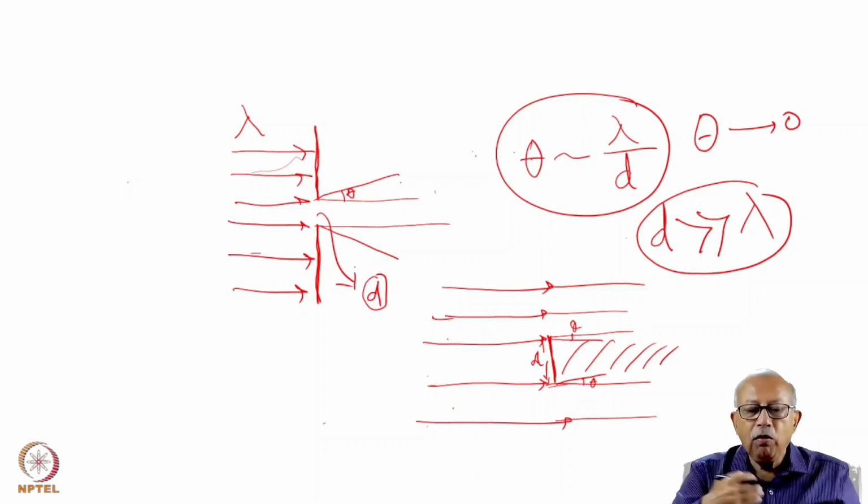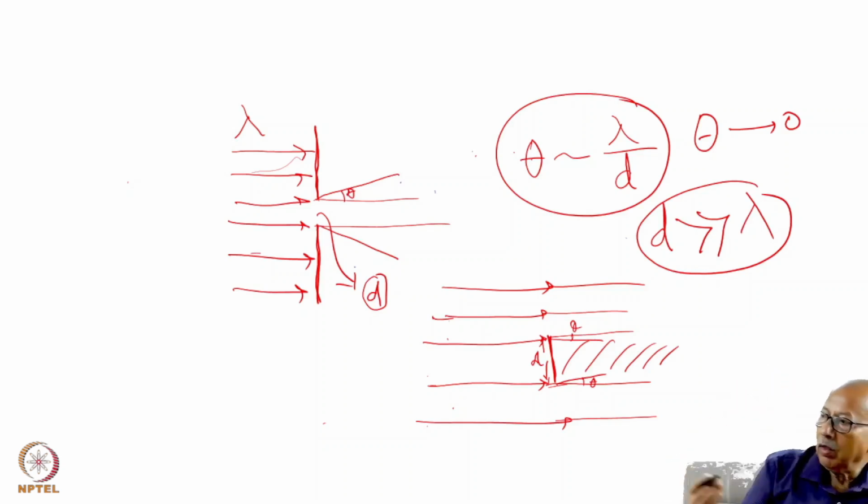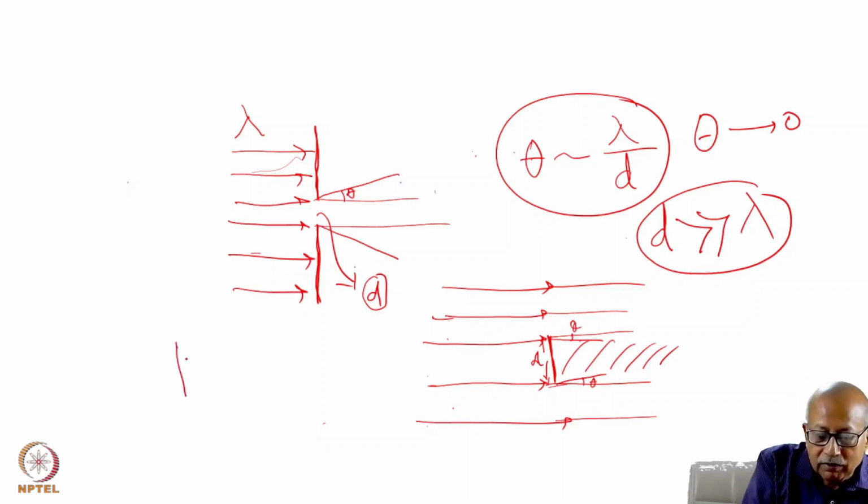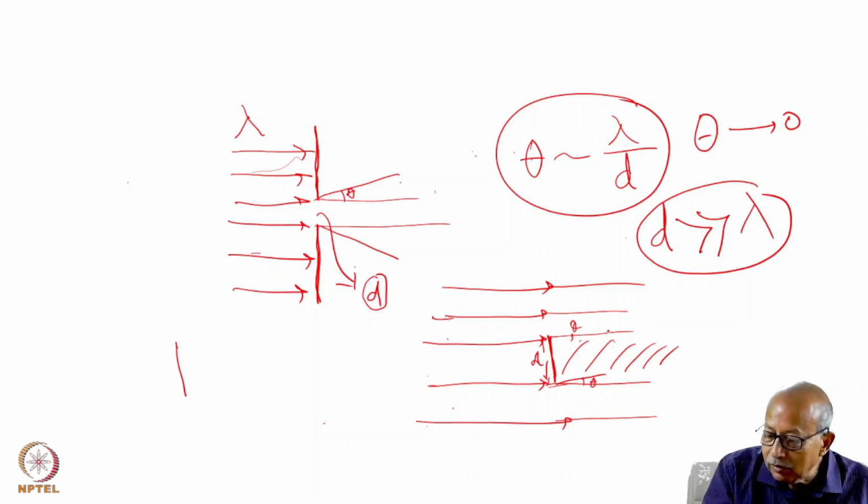That is why for normal objects that we encounter, the size is so much more than visible light that we don't see light getting into the geometrical shadow.